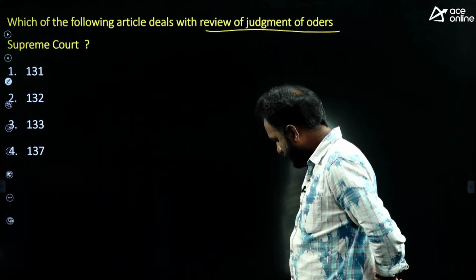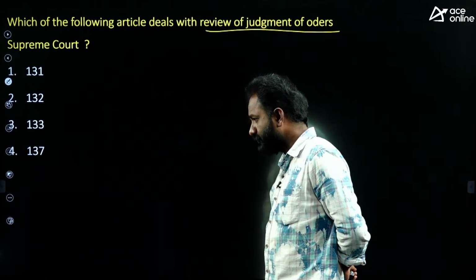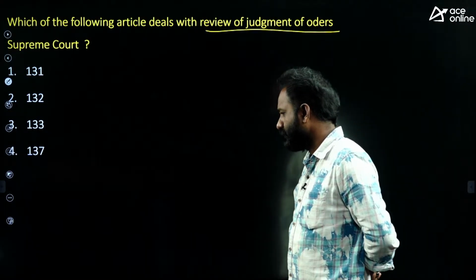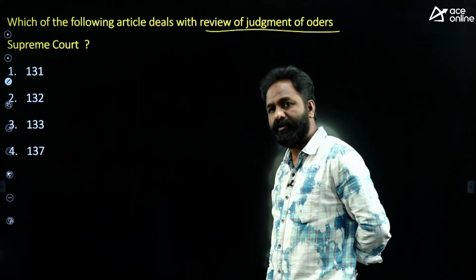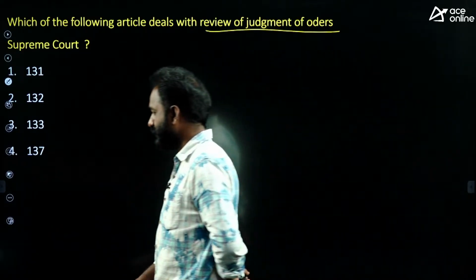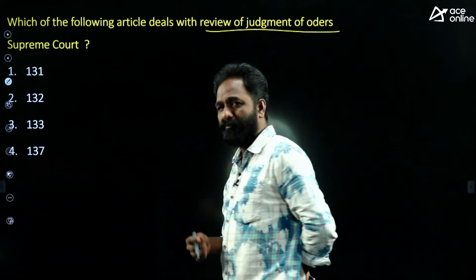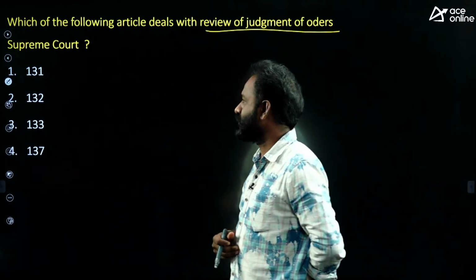What is the right answer? Yes, Arun Kumar, right. Yes, D. 137. Good. It's a simple question actually, but recently in the news only. That's why I framed this question.